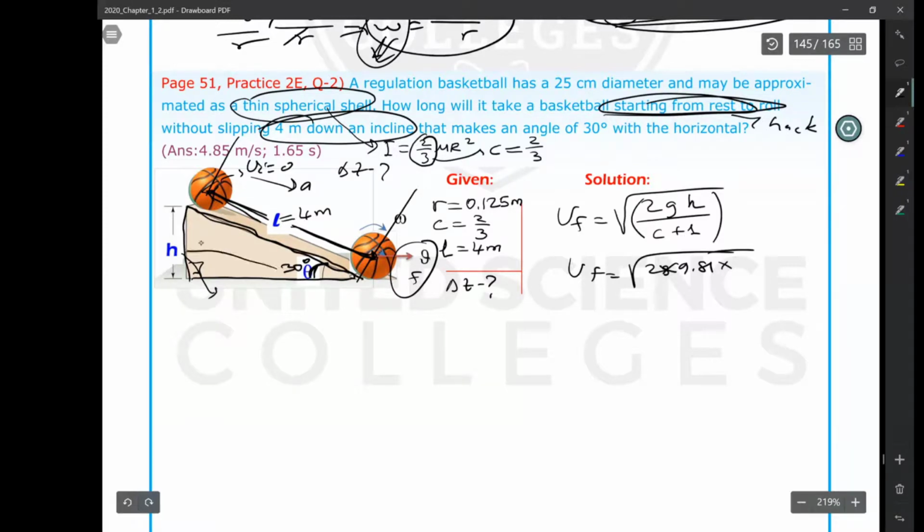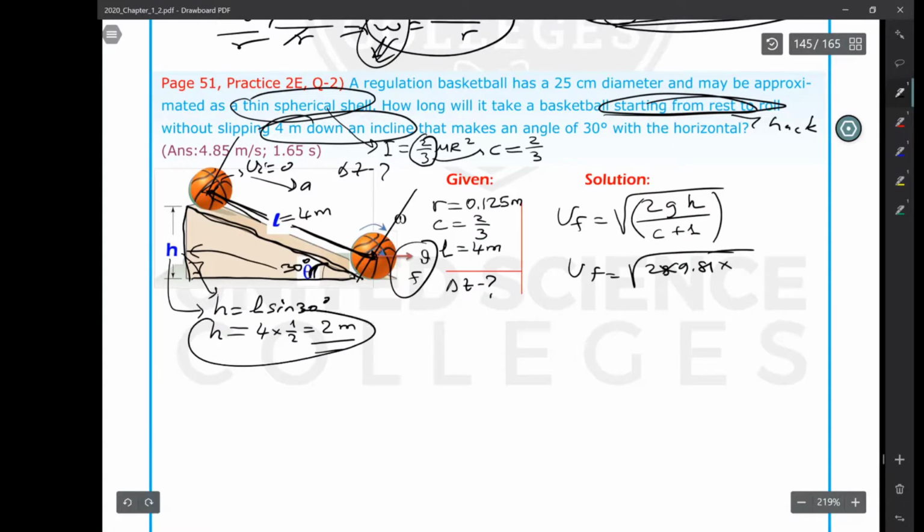I have to calculate opposite leg of the angle. Opposite leg is calculated by hypotenuse multiplied by sine of the angle, sine 30. Hypotenuse is 4. Sine 30 is 1 over 2. So it is 2. Height of the incline is 2 meters.